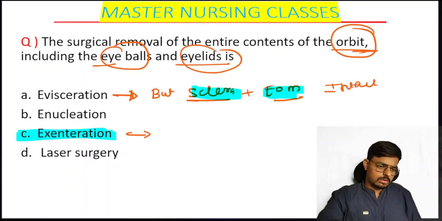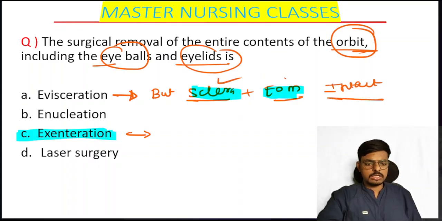If sclera and extraocular muscles are intact, then it is evisceration.